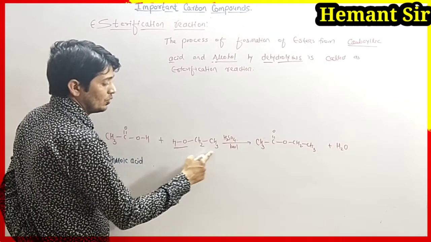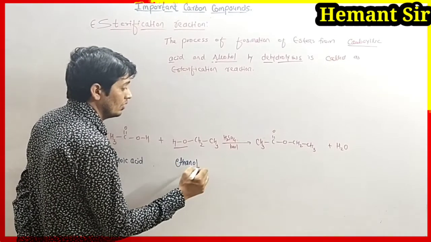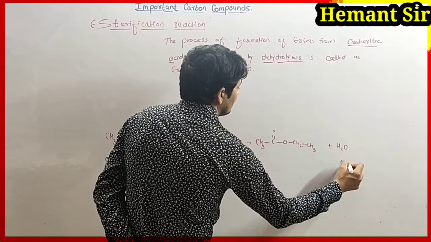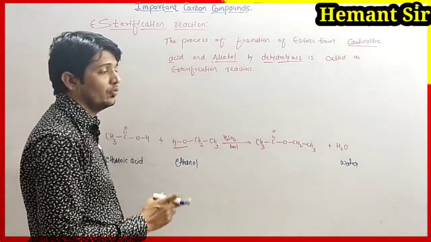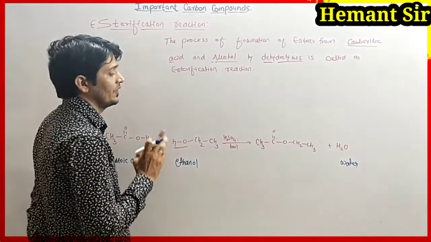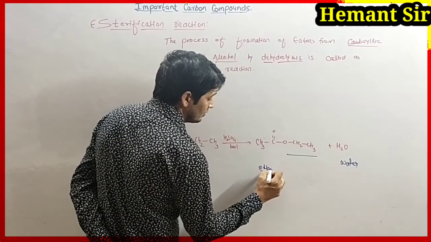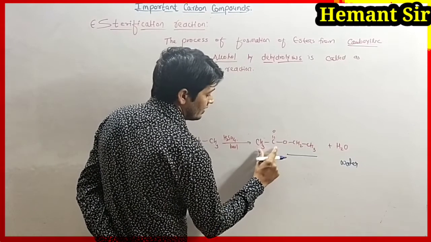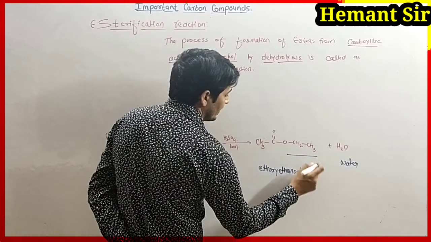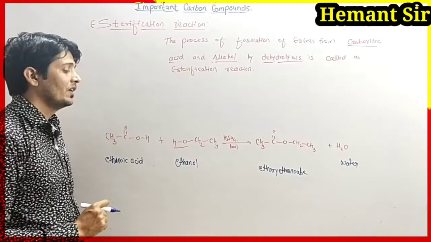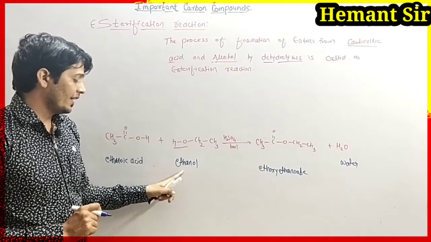Ethanoic acid, with two carbons, reacts with the alcohol, which is ethanol, and gives water and ethoxyethanoate. We will learn how to write the name of an ester. It is ethane with oxygen, ethoxy, and then ethanoate. So this is the reaction for the formation of an ester from an alcohol and an acid.